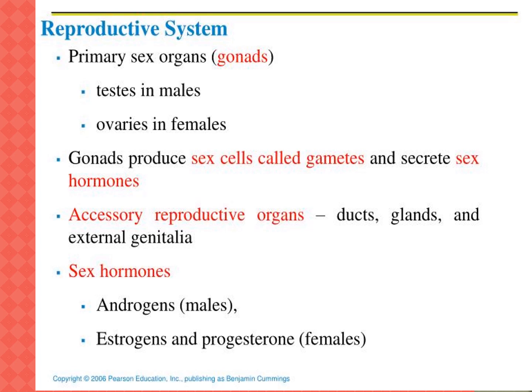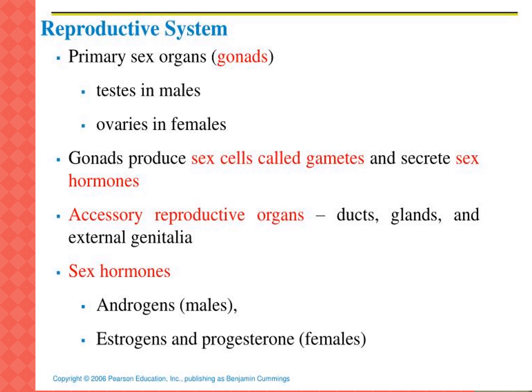Accessory reproductive organs are the secondary reproductive organs, the accessory sex organs. They include ducts, glands and external genitalia. Now we will see the accessory sex organs.